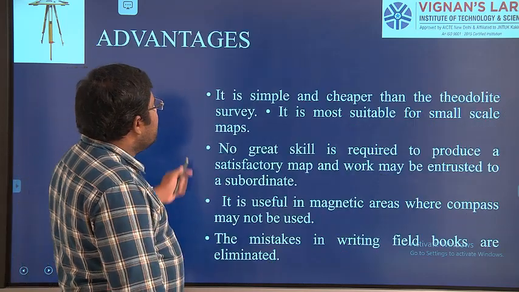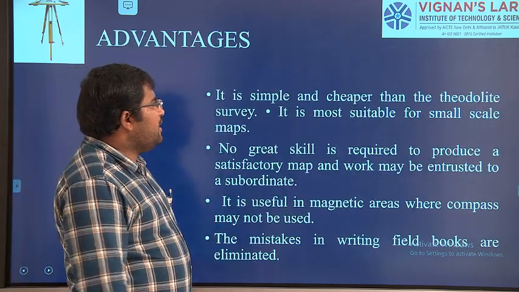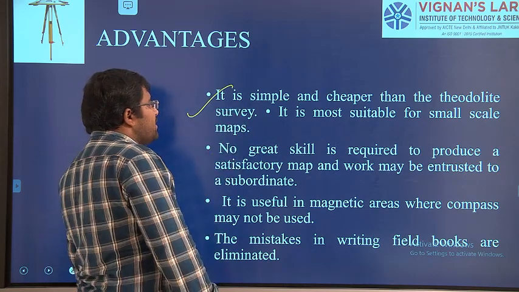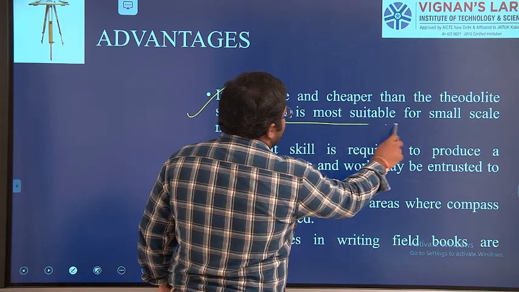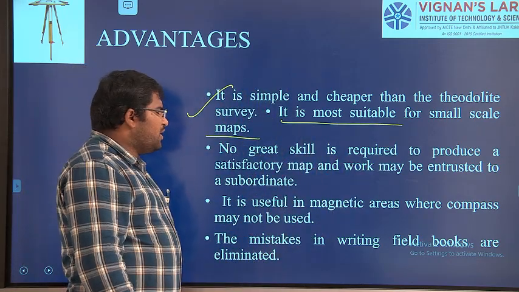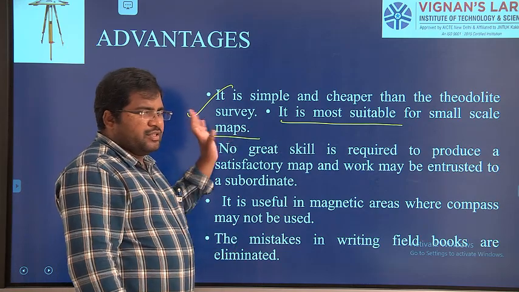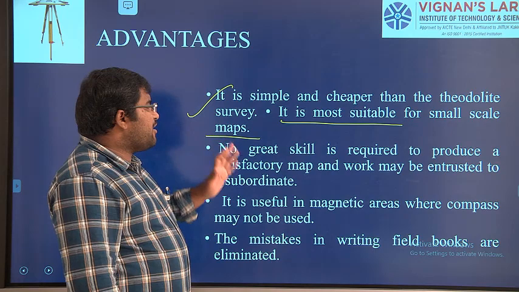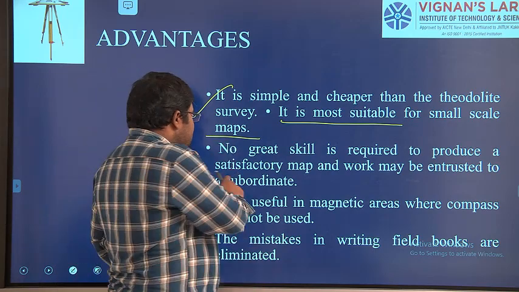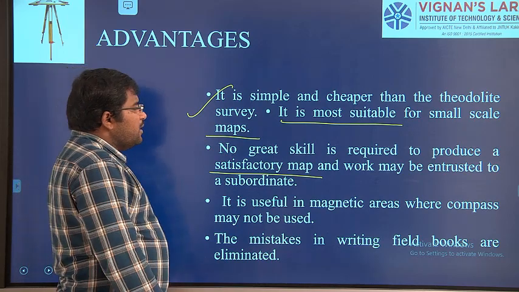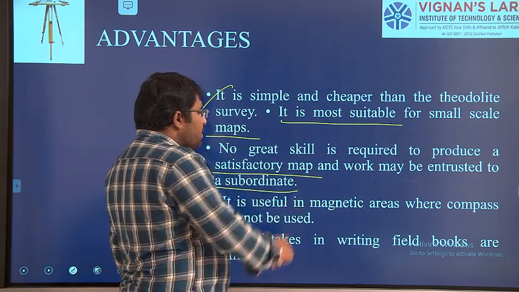Next, it is simple and cheaper than the theodolite survey. It is most suitable for small scale maps. We already know that it is limited to a very small scale area. Then, no great skill is required to produce a satisfactory map, and the work may be entrusted to a subordinate.